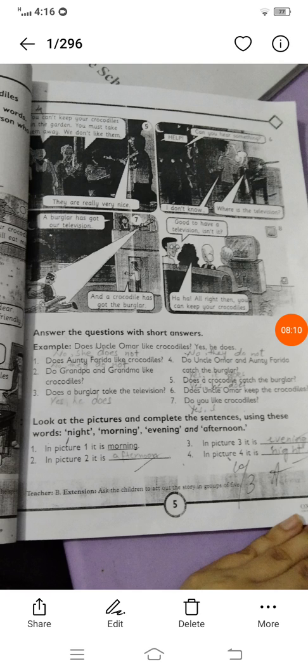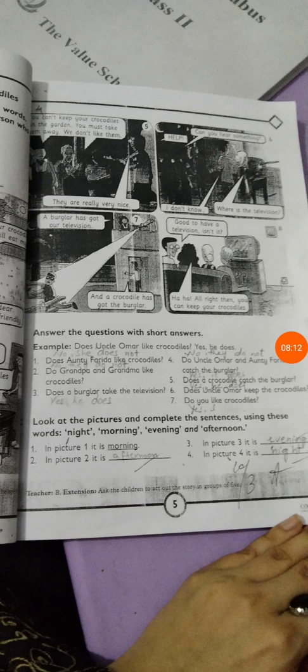Here you can see there are some different questions which are taken from the story of Uncle Umar's crocodile. The first question is, does Auntie Farida like crocodiles? No, she does not. We will write the answer shortly, like a tag. We will tag no, she does not. Second question is, do grandpa and grandma like crocodiles? No, they do not.